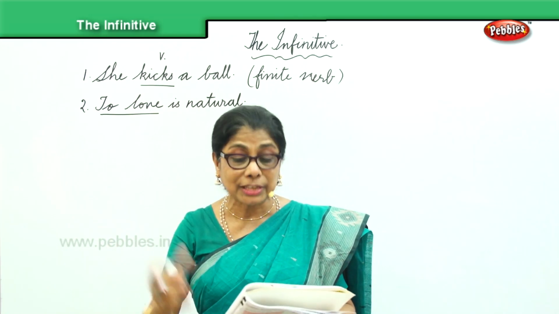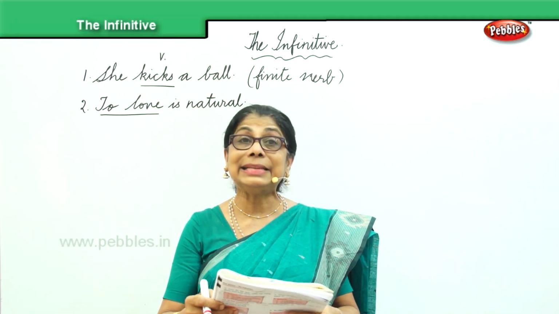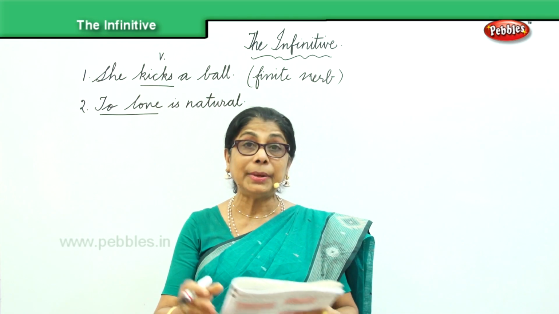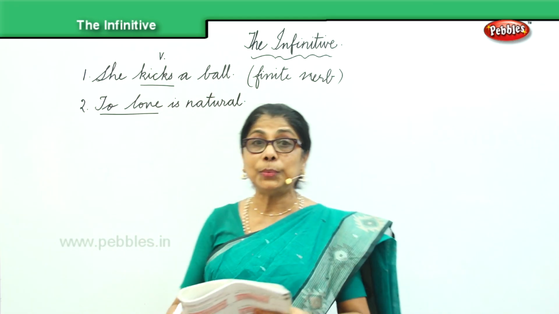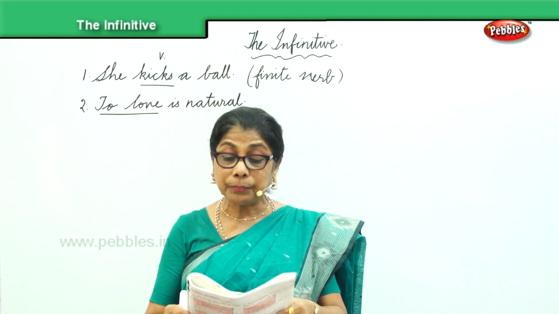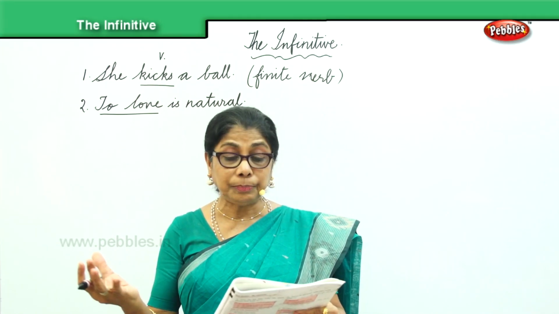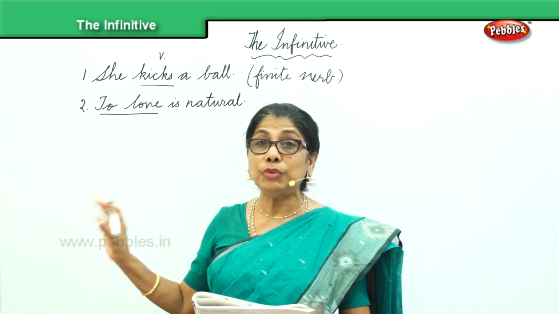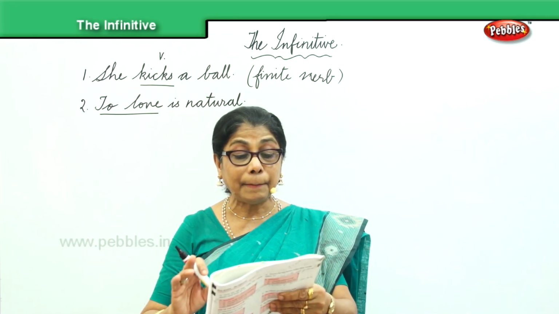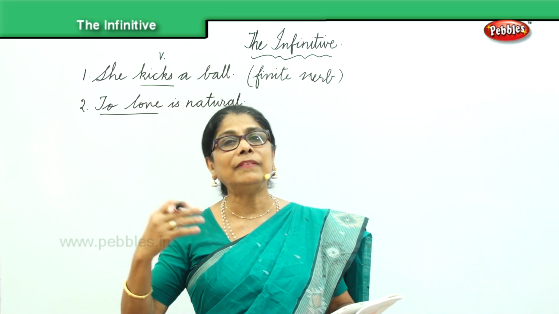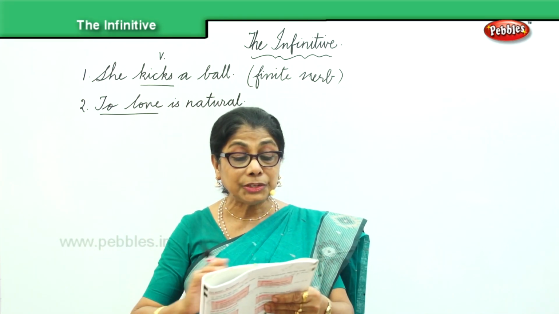It has no subject and it is not limited by number and person. Now, to love is natural. So we are talking about no subject. Here you have no subject and it is not limited by number. You can love any number of persons, so there is no limit.